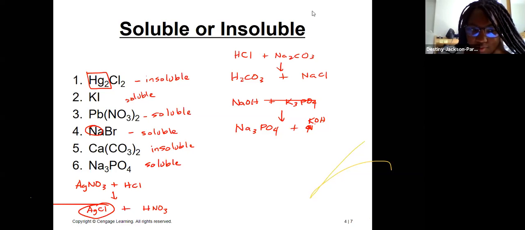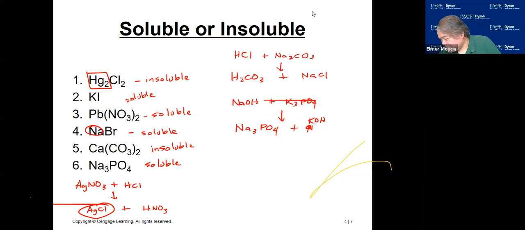To be insoluble, that's what it means. So when you say precipitate, that means you have an insoluble substance that formed.